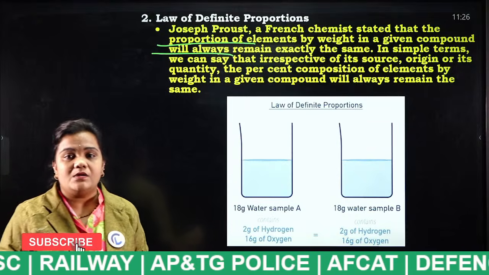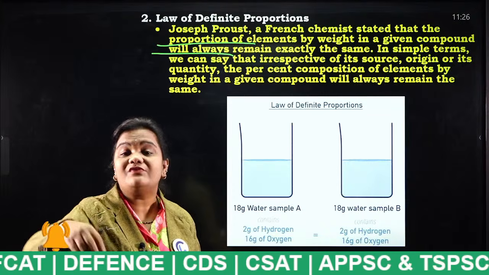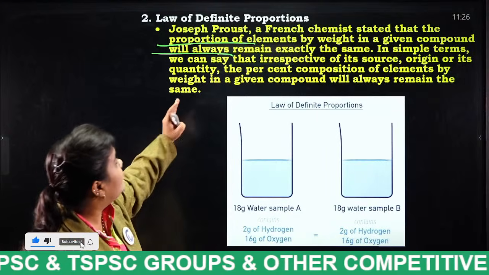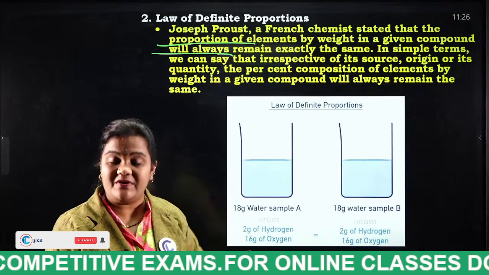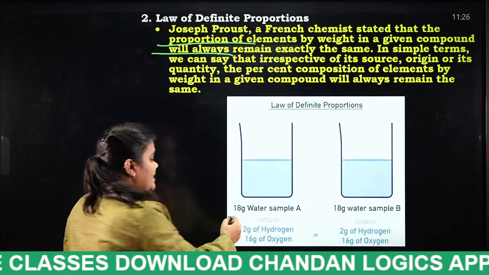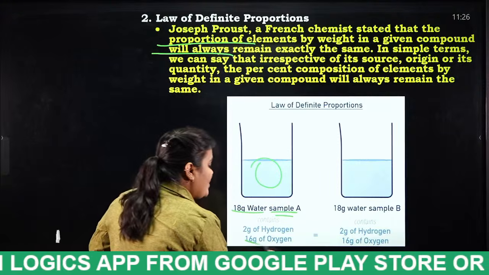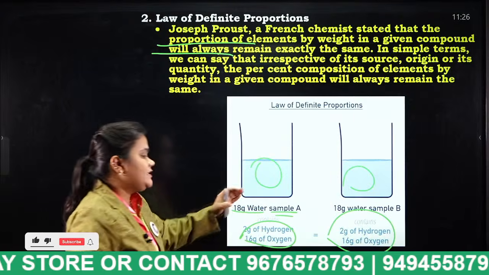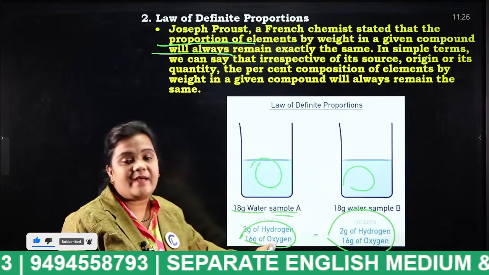For example, the water which I am drinking and the water which you are drinking consist of the same compound. Look at this: 18 grams of water sample A and sample B contain the same molecules. Sample A contains 2 grams of hydrogen and 16 grams of oxygen.